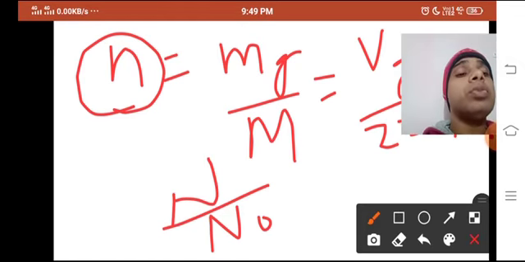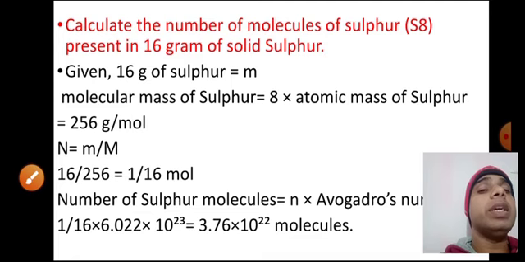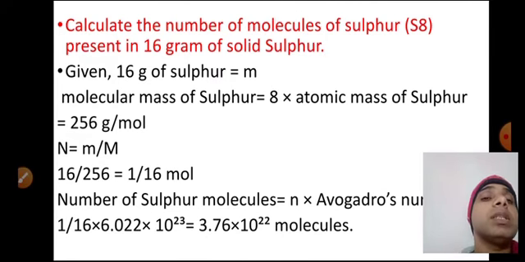Now you have to see which formula to apply for calculating the number of molecules of sulfur present in 16 gram of solid sulfur. Sulfur is S8, you should know this.